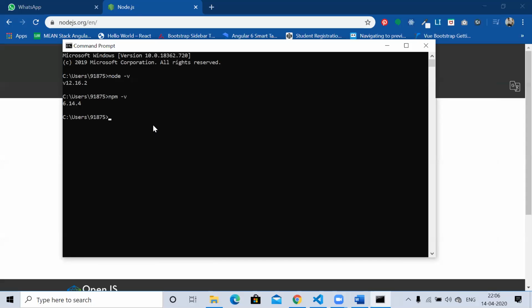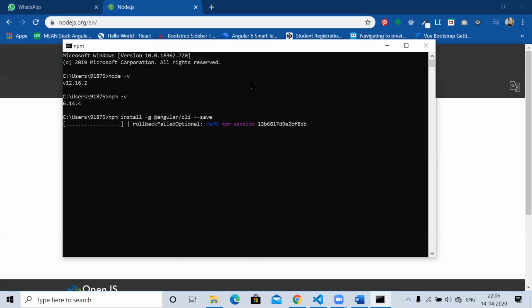So here I'm going to install the Angular CLI. The first command we need to run is npm install -g @angular/cli, and you can put --save also. If you don't put it, that's not a problem. -g is nothing but global. Now when we press enter, the installation will start.